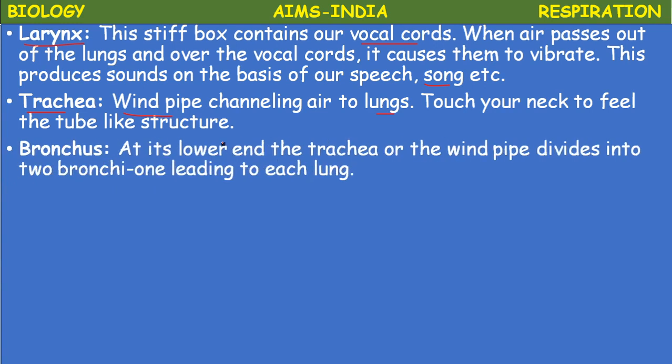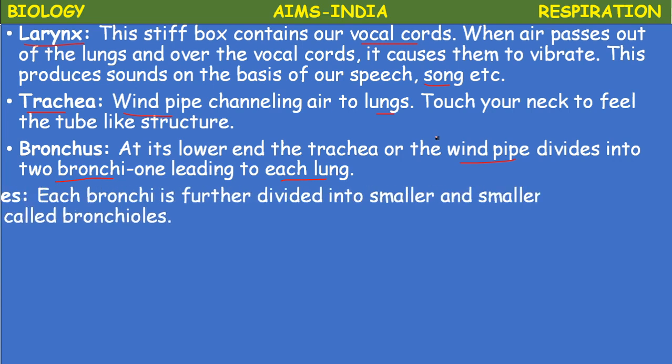This trachea divides into two branches, left and right, the bronchi. Each one is called a bronchus. At its lower end, the trachea or the windpipe divides into two bronchi, one leading to each lung. This trachea opens into the lungs by means of the bronchi. It divides into two branches called bronchi, one leading to each lung.